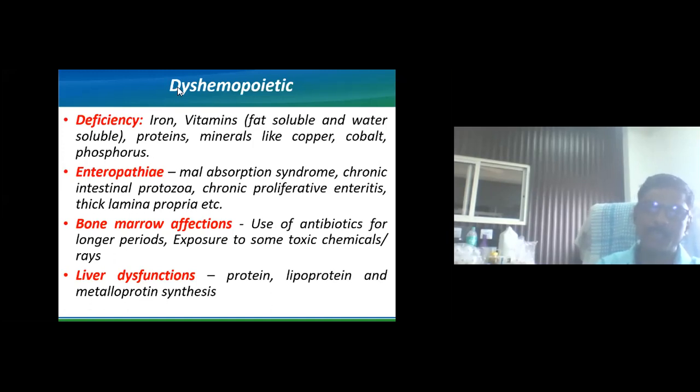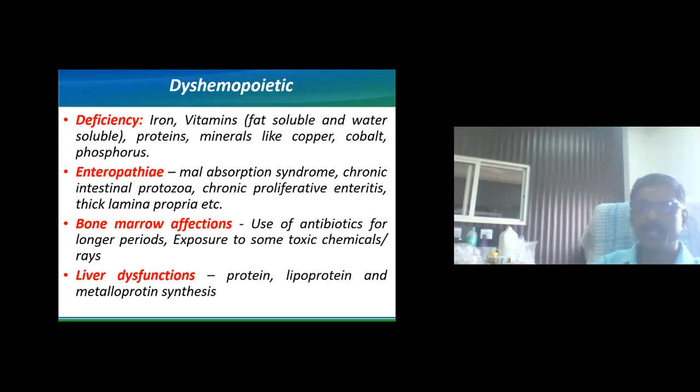So all these conditions lead to enteropathy, and once there is enteropathy, malabsorption syndrome can be observed. The ultimate result is that the assimilated products are in lesser quantity and lead to the formation of anemia. Then bone marrow affections: use of antibiotics for a longer period, exposure to toxic chemicals and toxic rays may affect the bone marrow, and the hematocytoblast may come under stress and not produce a large number of erythrocytes. Then liver dysfunction.